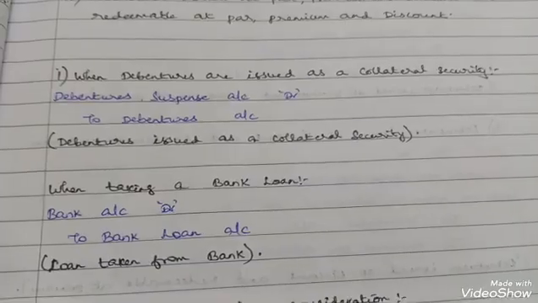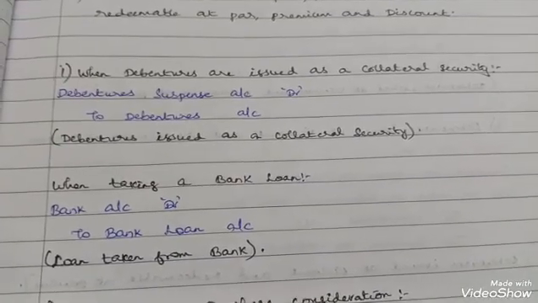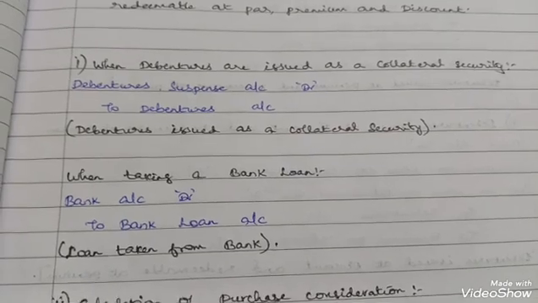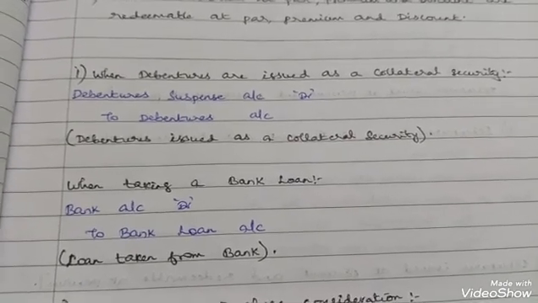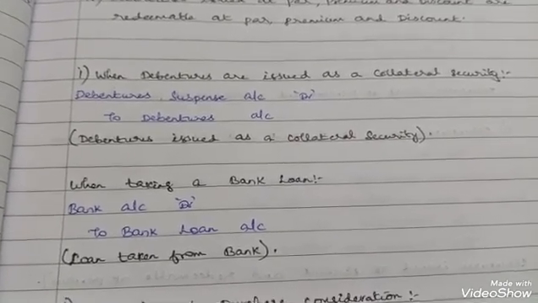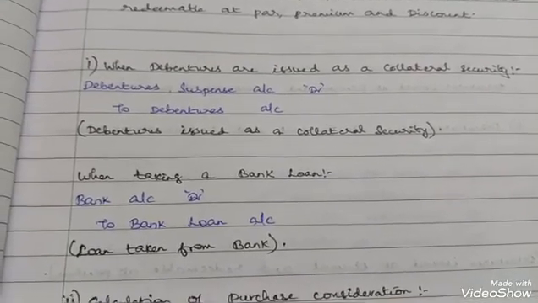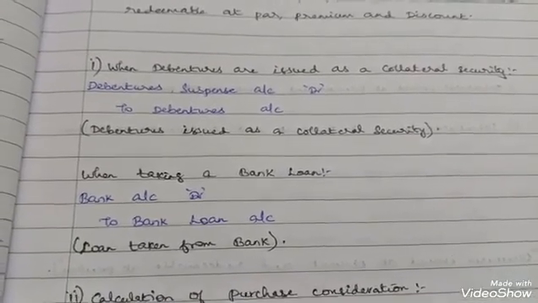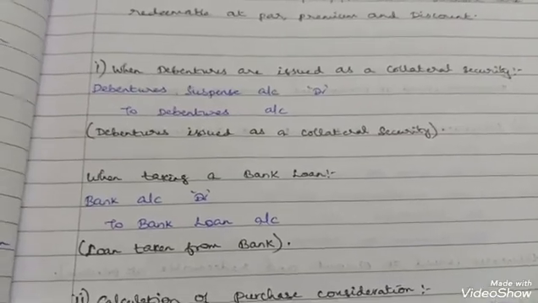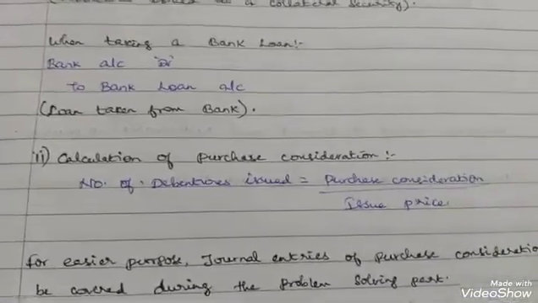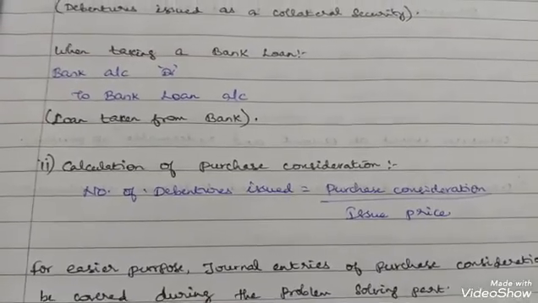Please note this journal entry, very important. Sometimes they may ask a 6 marks question, and only for 2 marks they will ask this. They will split it into 3 parts: 2 marks for this journal entry, 2 marks for another journal entry, and 2 marks for another. Or sometimes they may ask 6 questions of 1 mark each. So it's very important. Next, calculation of purchase consideration.